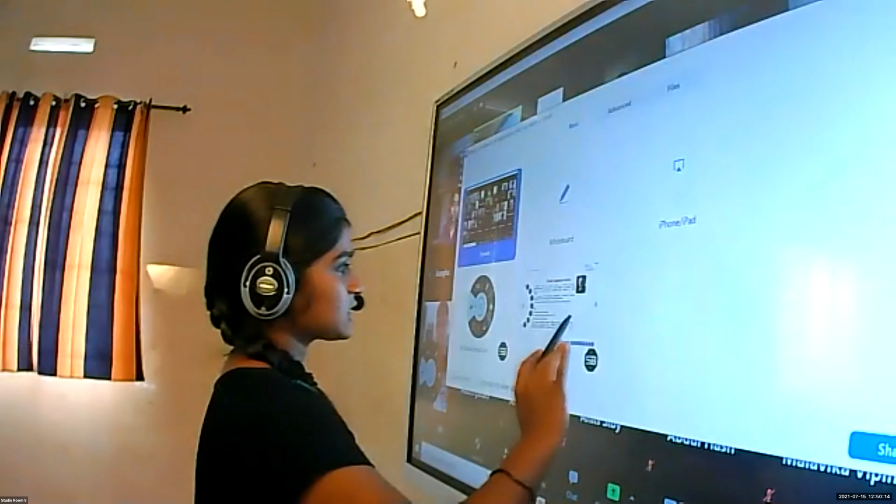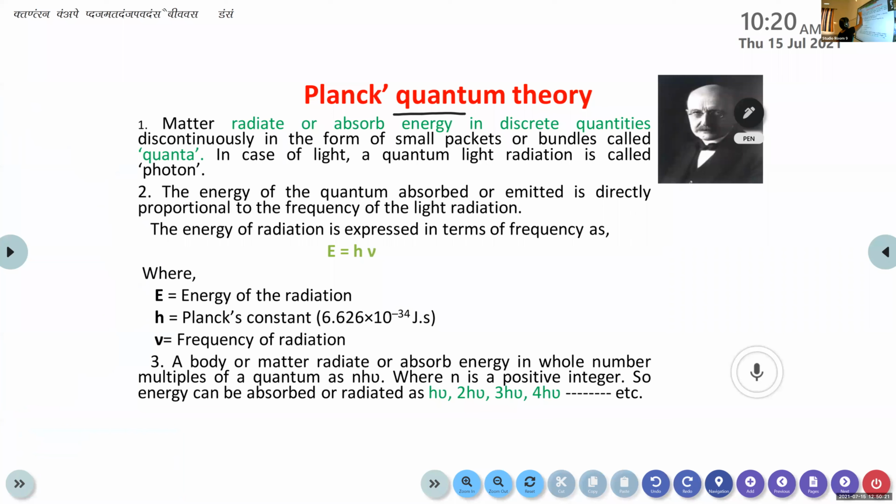Okay, Planck's quantum theory. This theory was introduced by Max Planck. It is known as Planck's quantum theory. These are the main points regarding Planck's quantum theory.